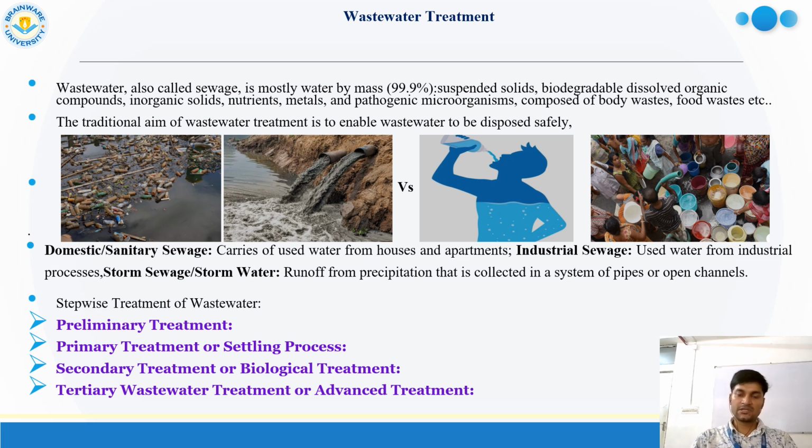When these pathogens or solid polluted particles are present in the water body, this water needs to be treated by many processes. Normally, preliminary treatment is there, then primary or settling treatment, then secondary and tertiary treatment is required for this wastewater.